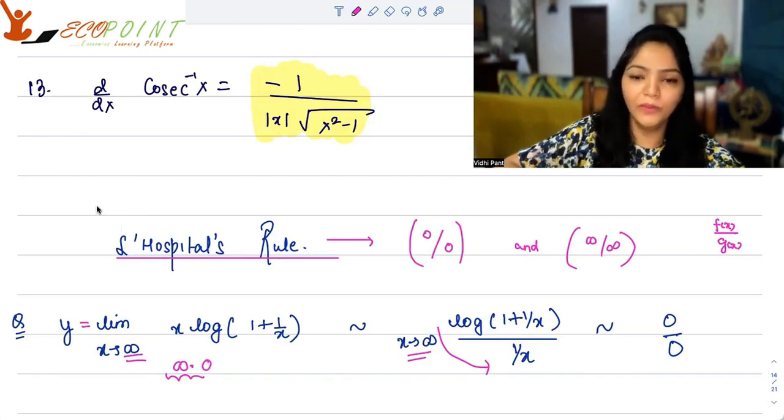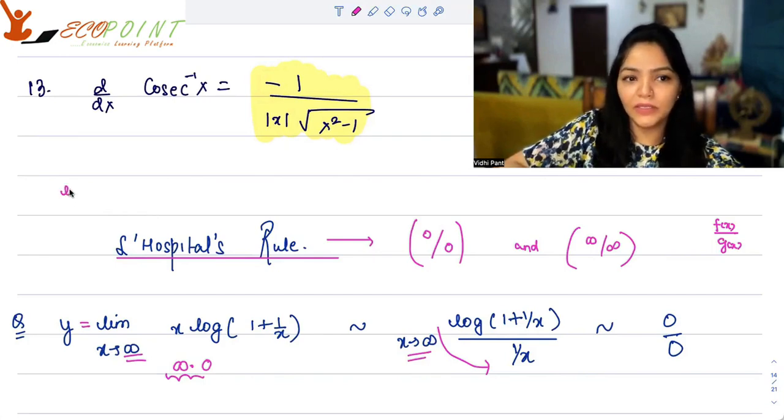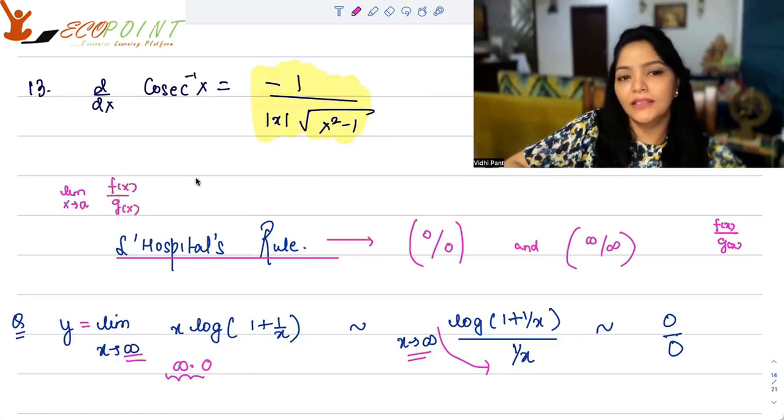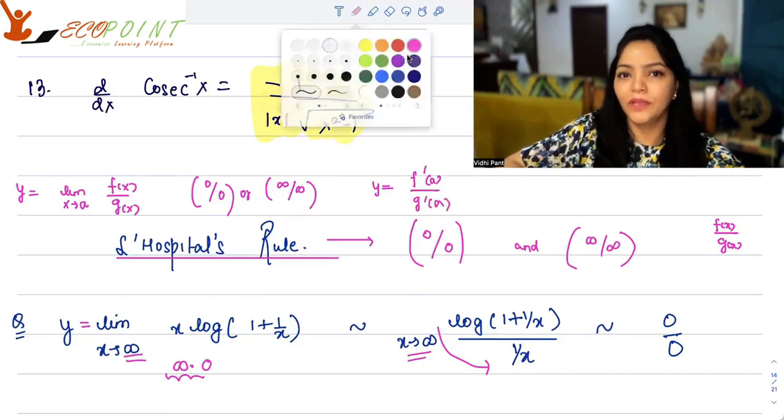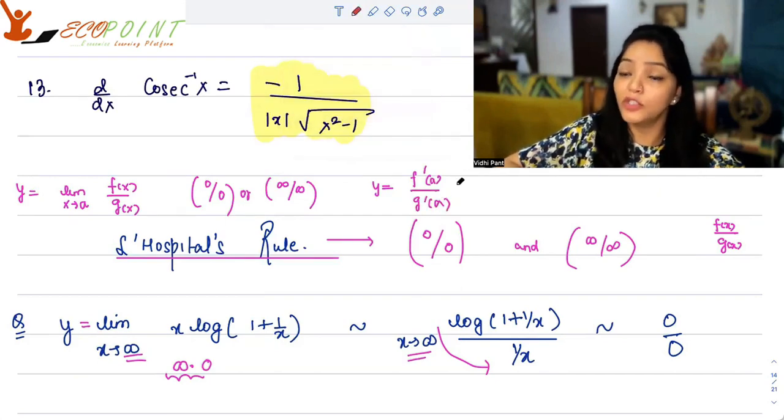It's L'Hopital rule. And what you can now do is, this rule says that limit x tends to whichever value, say a, if you were looking at f(x) upon g(x), this form in case is 0 by 0 or infinity by infinity, then we can say that this limit is nothing but f dash at a upon g dash at a.